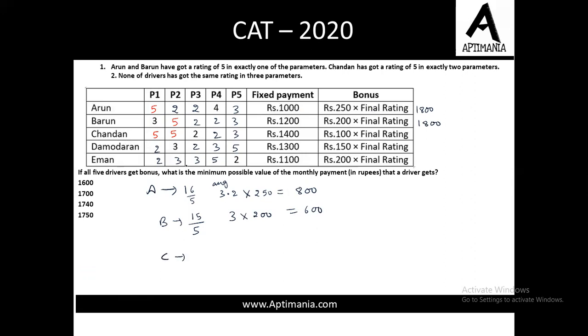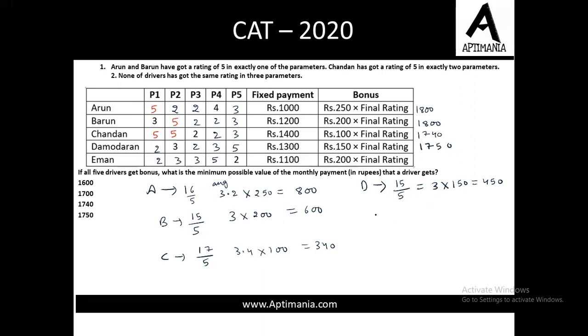Fine. Now for C the total is 5 plus 5, 10, 14 and 17. 17 when divided by 5 will give us 3.4, and we need to multiply the bonus with 100, so that makes it 340 rupees, and the fixed part was 1400, so the total will be 1740. Fine. Again moving to the next part, Damodaran, so the total for Damodaran will be 2 plus 3, 5, 7, 10, 15, the average will be 15 divided by 5, which is 3, and 3 into 150 will make it 450 rupees. So 450 plus 1300 is 1750.